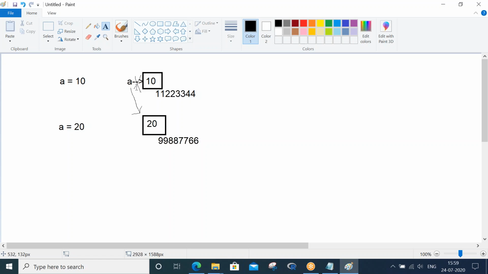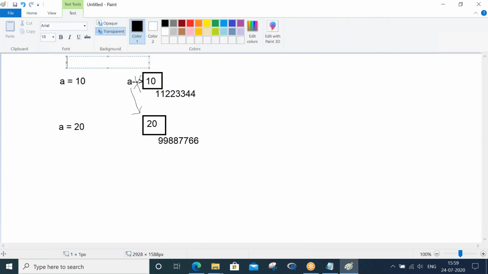This is how it happens in Python. This is called immutable typing, an immutable example.